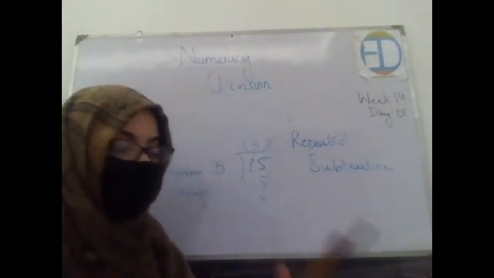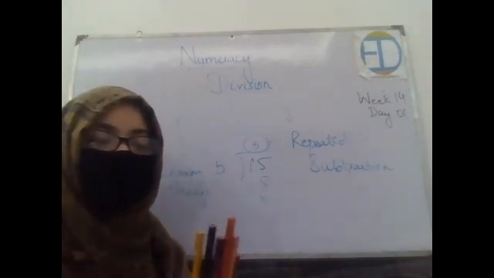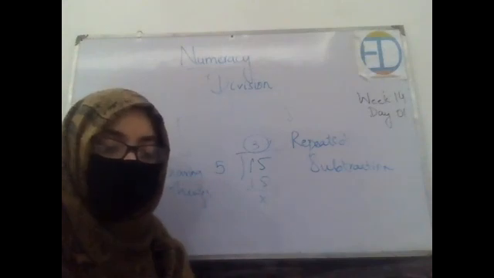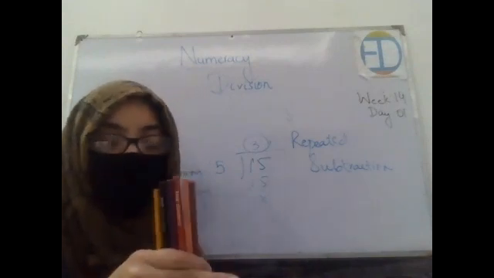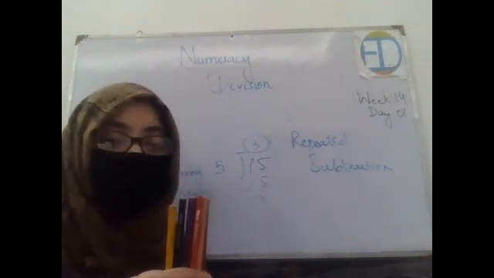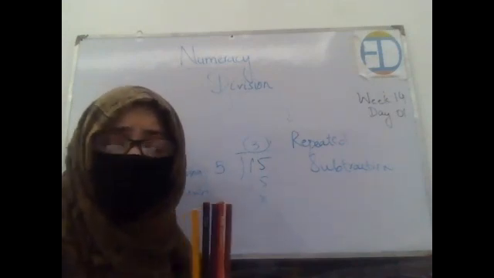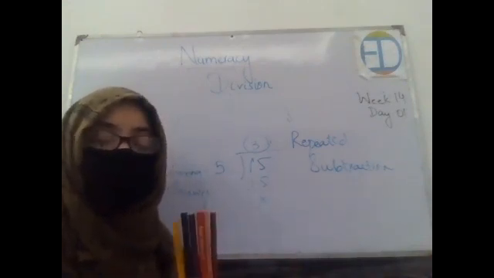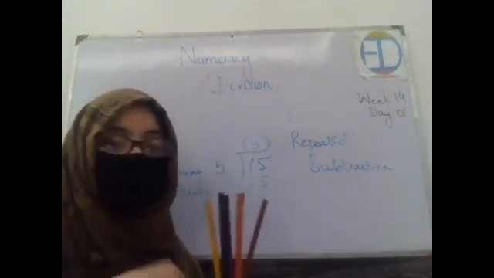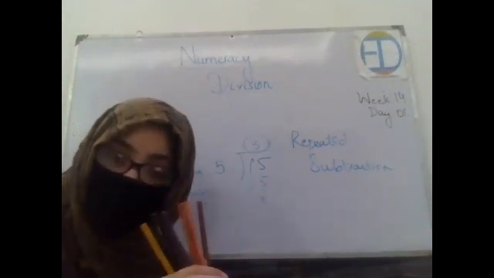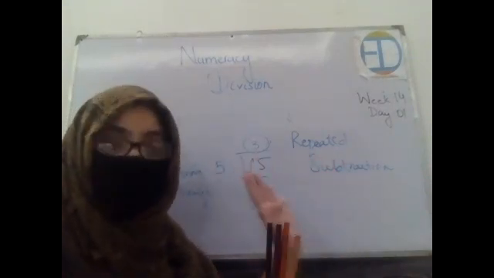Similarly, let's say you have six pencil colors. Let's say you have six pencil colors and you want to share it with one of your siblings. You want to share it with your sister, you want to share it with your brother. So how will you come to know how many colors she has, or how many colors you should give her? In order to get the answer, you will divide the total number by the number of people among which you are supposed to share, right? I will explain this to you with the help of repeated subtraction, right?